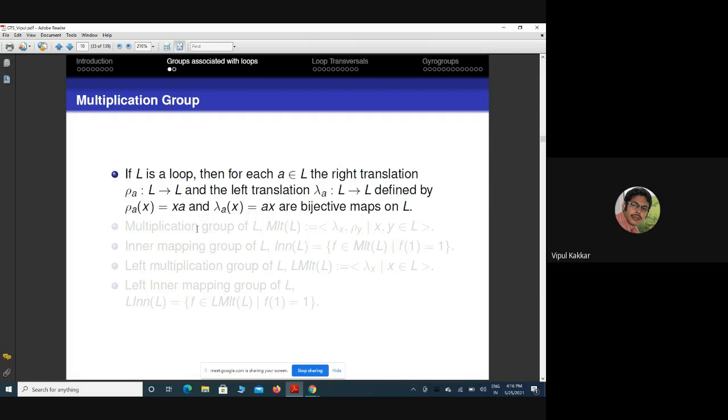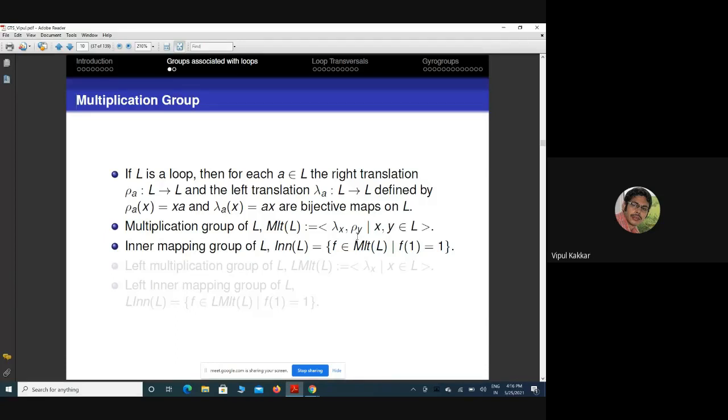They are permutations of L. If we consider the group generated by the left translations and right translations, this is a group sitting inside the symmetric group on L. This group is called the multiplication group of L. So with the loop L, we associate a group, and the inner mapping group of L is defined as those elements in the multiplication group which fix the identity. They are the stabilizer of the identity.